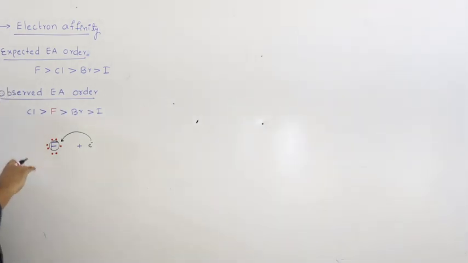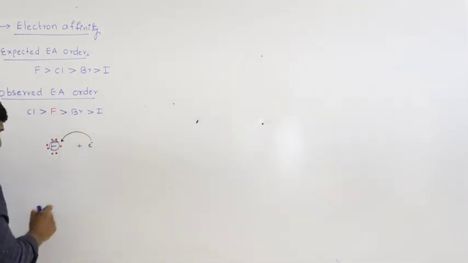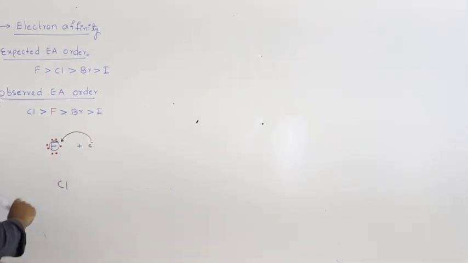Now, is this problem present in other elements? The answer is no. The reason is increased size. Yes, chlorine also possesses 7 valence electrons, but the size of chlorine is much bigger than fluorine.